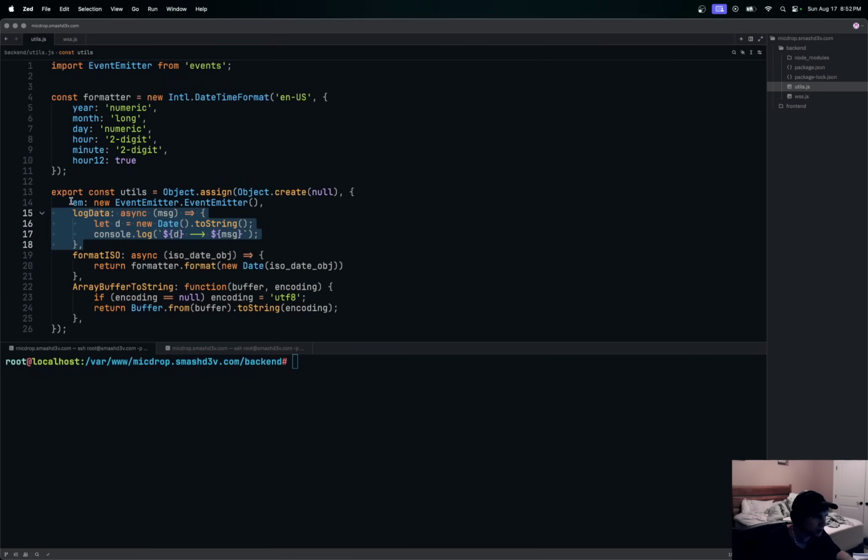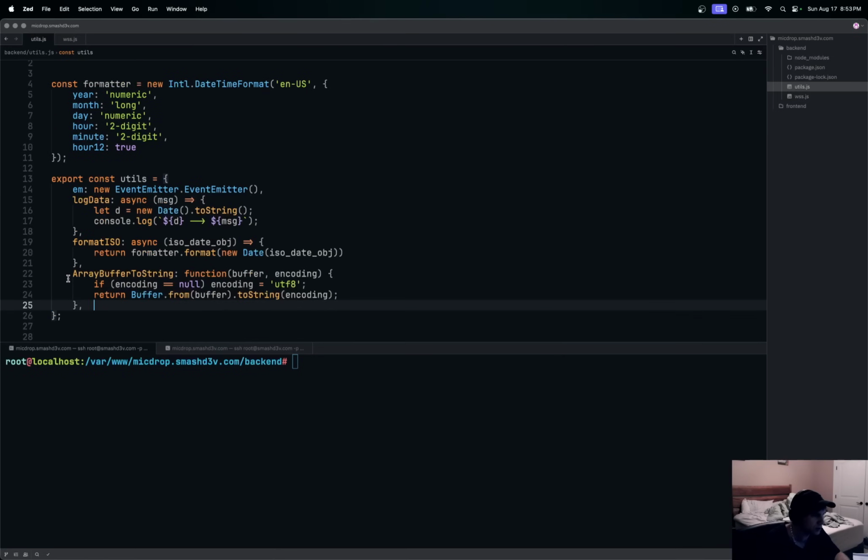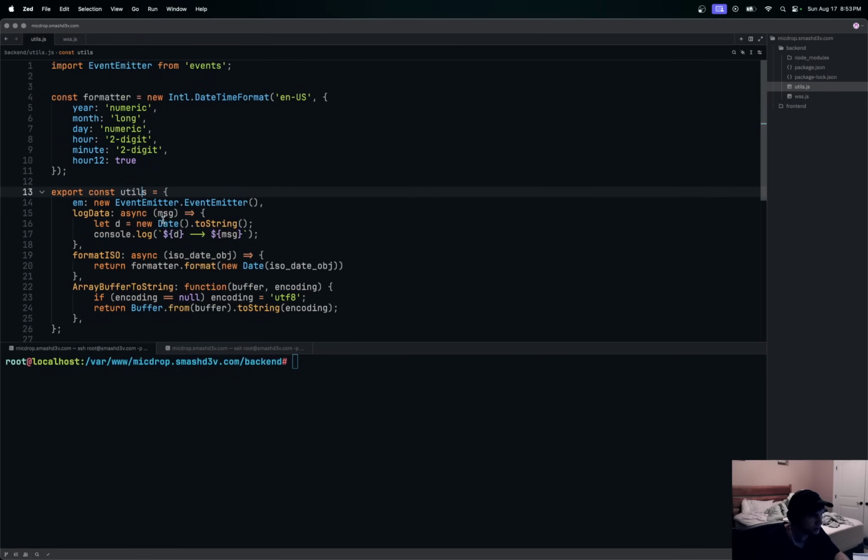This is just a log, basically a formatter for date. We probably don't need this, we could get this out of here. But we have an event emitter in case we need to emit events. Just take a look at this object here, and we could technically make this simpler. We'll just do this so that it looks like a real thing. I do that so fewer things get attached to the object. All of these are our functions in this object. There are three of them plus an event emitter in here so that I can access those from the outside when we import utils somewhere, okay?